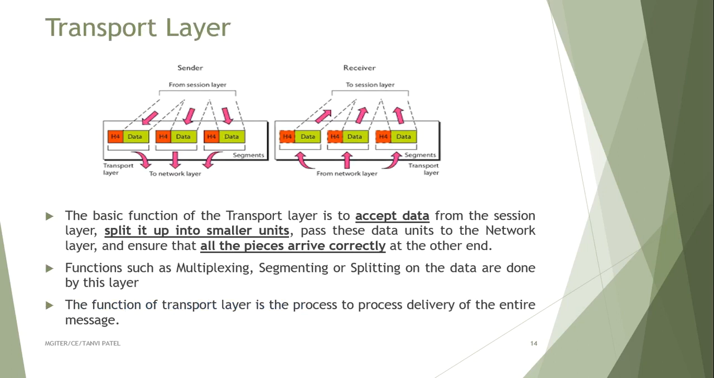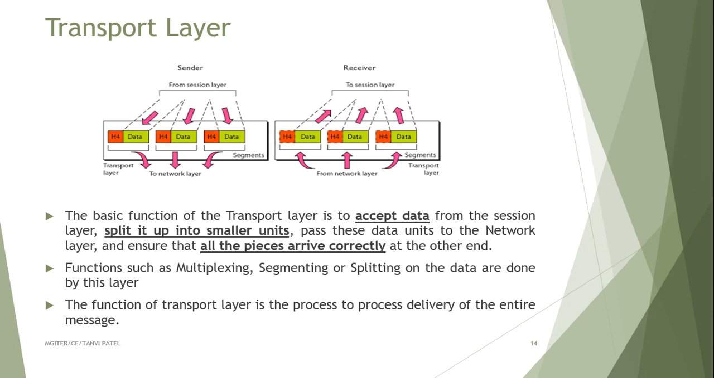Next is the transport layer. The basic function of the transport layer is to accept data from the session layer, split it up into smaller units, pass these data units to the network layer and ensure that all the pieces arrive correctly at the other end. Means it accepts data from the session layer, splits it up into smaller units and passes the data to the other layer. Functions such as multiplexing, segmenting or splitting of the data are done by this layer.